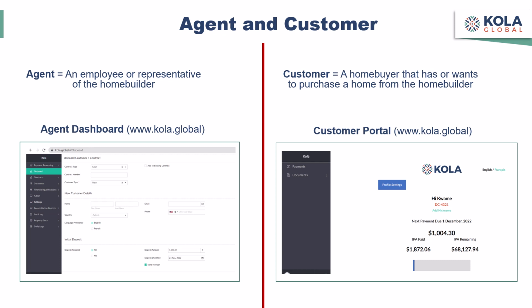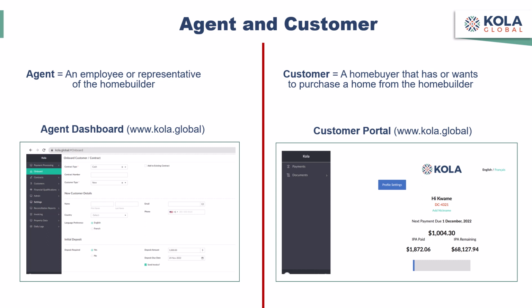Now, both an agent and a customer access the Kola platform using the exact same URL of www.kola.global. Keep in mind, this is not a .com domain, but rather a .global domain. .global is a relatively new internet domain. Now, you see examples of the agent dashboard on the left and the customer portal on the right. As you might expect, they look very different because they're used for very different purposes.